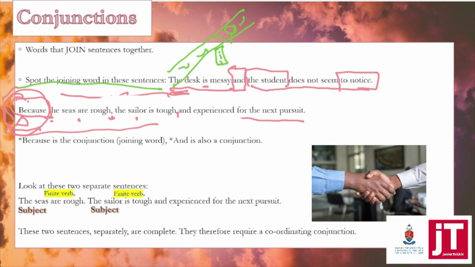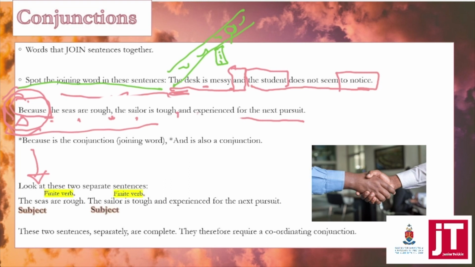Let's have a look at the bottom over here. Look at these two separate sentences. The seas are rough. The sailor is tough and experienced for the next pursuit. These two sentences separately are complete. They therefore require a coordinating conjunction. Yes. The seas are rough. The sailor is tough and experienced for the next pursuit.